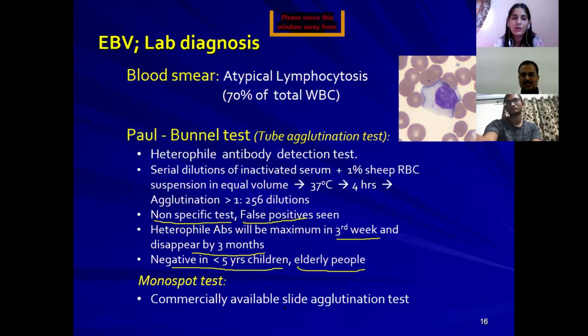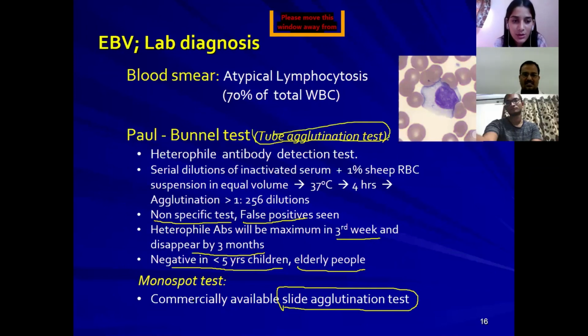A commercially available slide agglutination test is also available. This is a tube agglutination test, right? The Paul-Bunnell test is tube agglutination, but the same principle is involved in the Monospot test, which is a slide agglutination test.